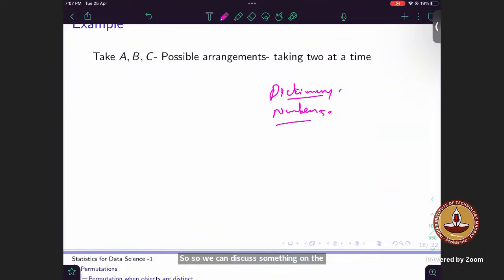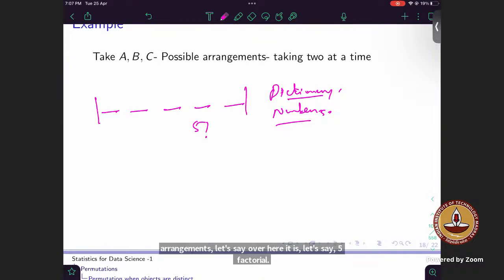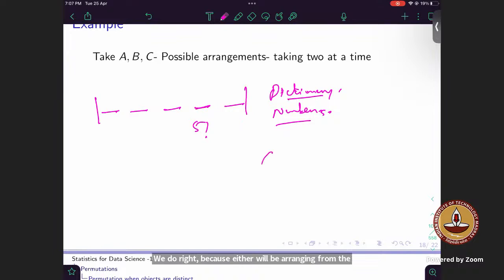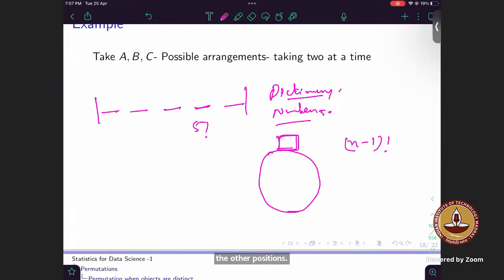See, the basic idea about circular permutation is, as in general, when you do linear arrangements, let's say 5 factorial we do, right? Because we'll be arranging from the left side or from the right side, we have a base. Whenever we are doing circular arrangements, I have to fix one base position and then arrange the other positions. So it can be done in n-1 factorial.